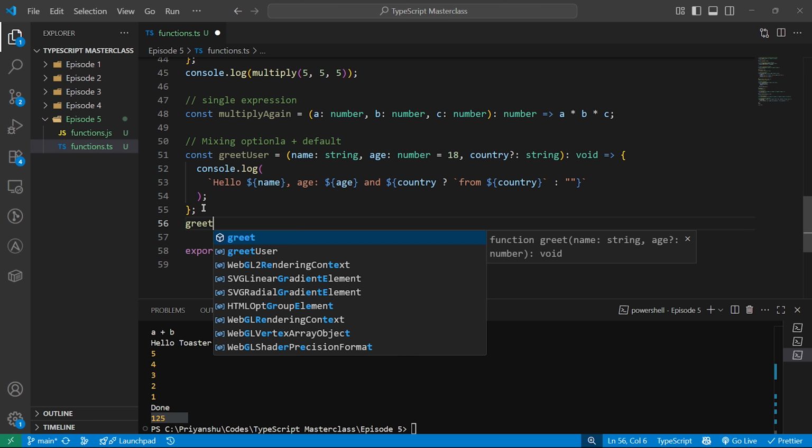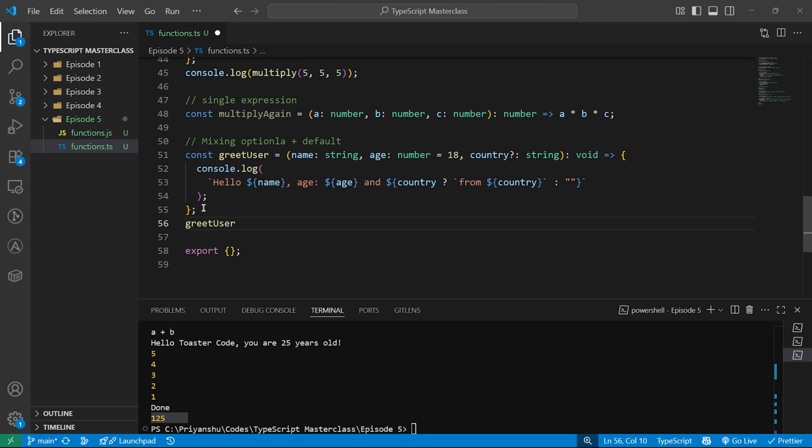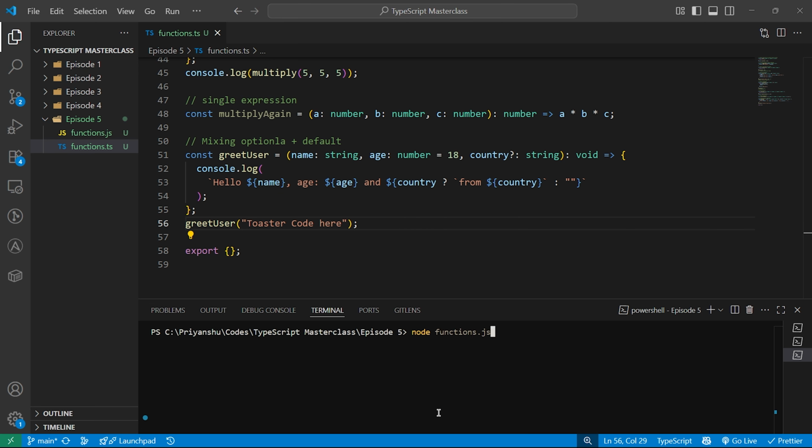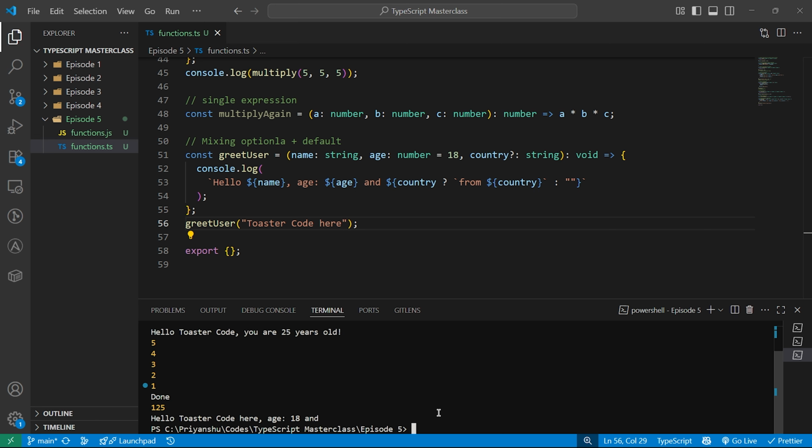So I can do greet user, and let me pass just toaster code here maybe. So if I run this, here we have hello toaster code here, age 18 and empty, because there is no country.